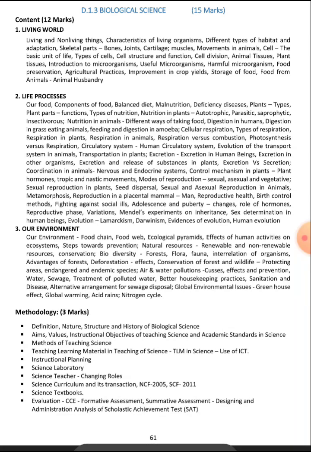coordination in animals, nervous and endocrine systems, control mechanism in plants, plant hormones, tropic and nastic movements, modes of reproduction, sexual, asexual and vegetative, sexual reproduction in plants, seed dispersal, sexual and asexual reproduction in animals,